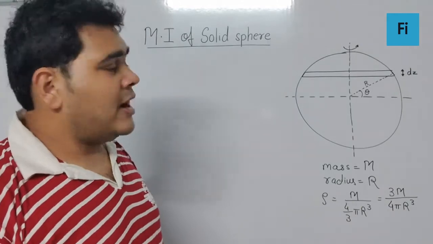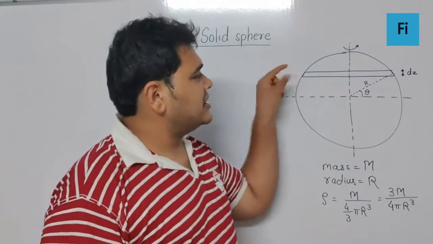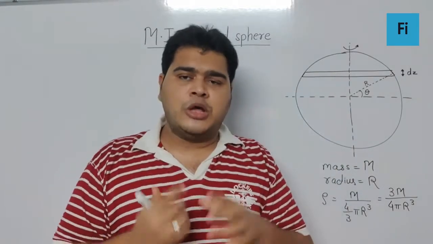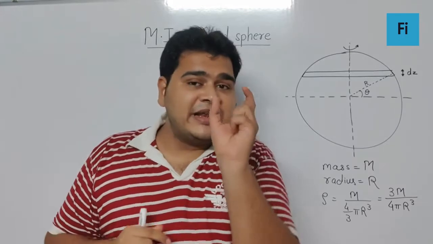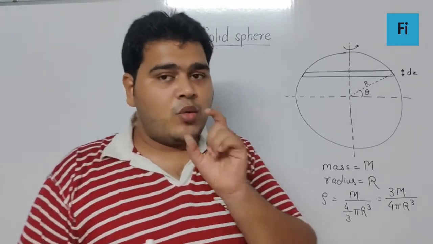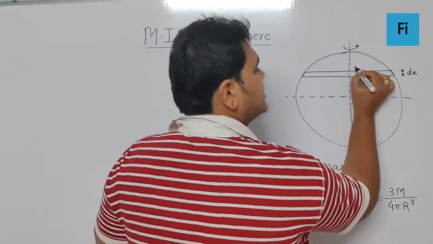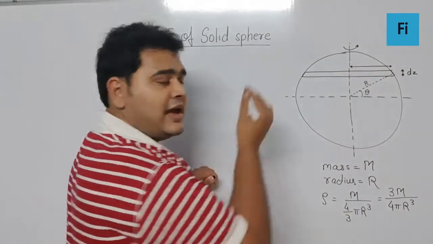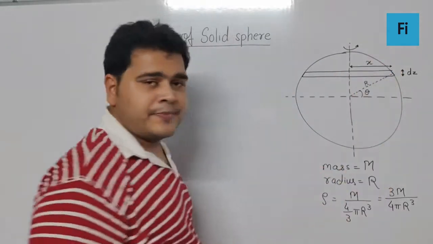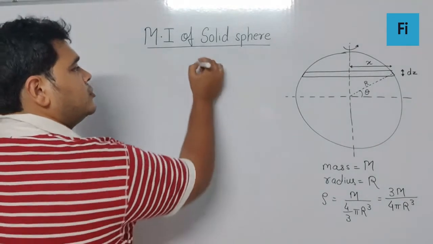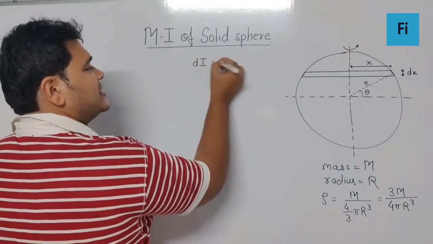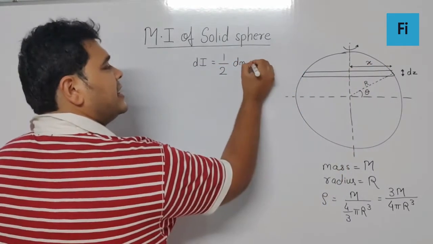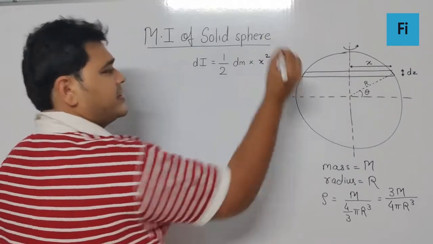Now if you concentrate over here, this is the disk. Now if we have to find the moment of inertia of this disk, it will be mass into the radius of the disk squared. Now what is the radius of the disk? I can say this is the radius of the disk, correct? And this I will name it as, say, x. So can we say the moment of inertia for that disk is going to be half times dm, the mass of this disk, into x square.